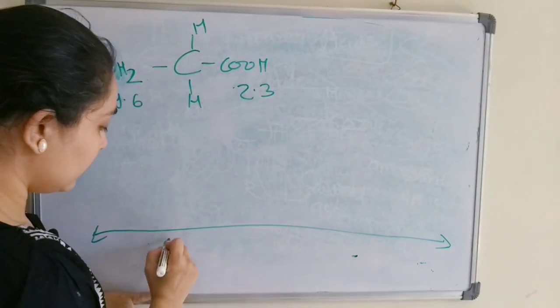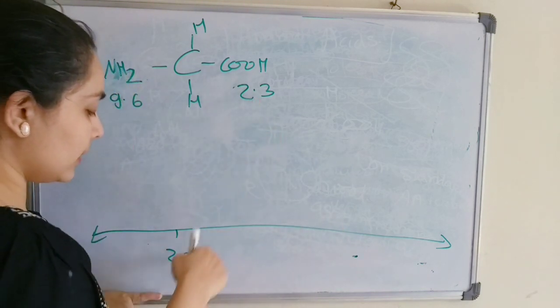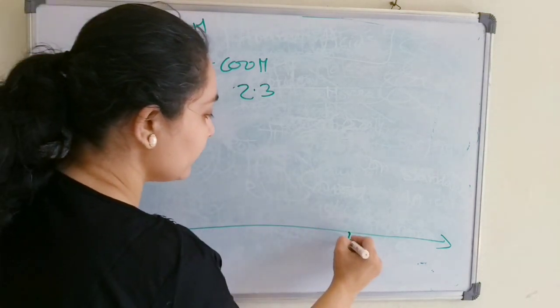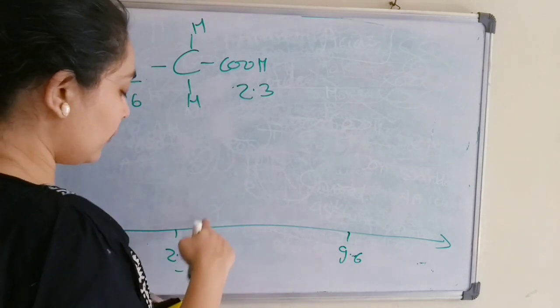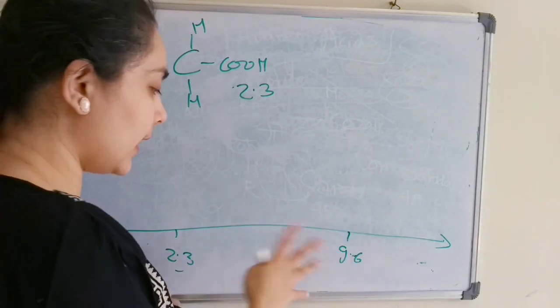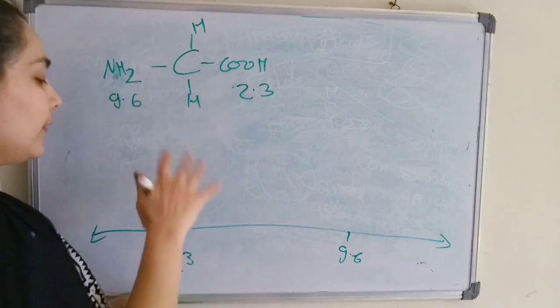Okay, in increasing order, we will write here the pK value for the carboxylic group, and the 9.6. Okay, so this is the pK value for the carboxylic group and the 9.6. This is the range. Most of the amino acids have this range of the pK value.